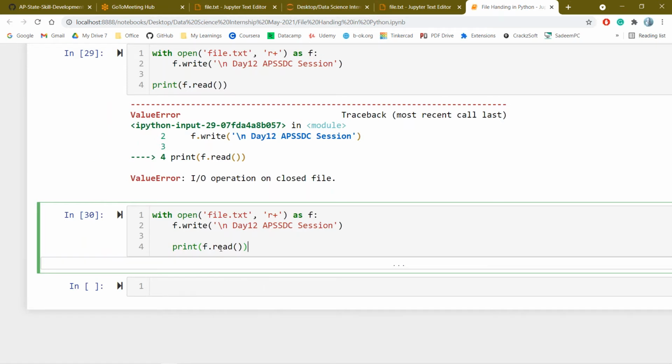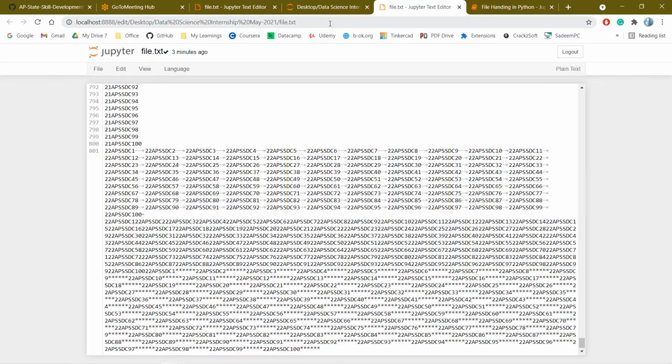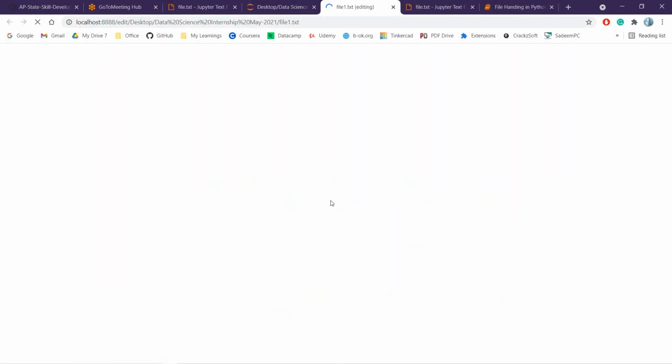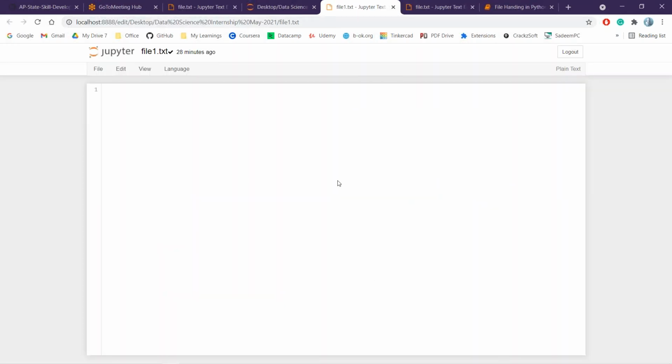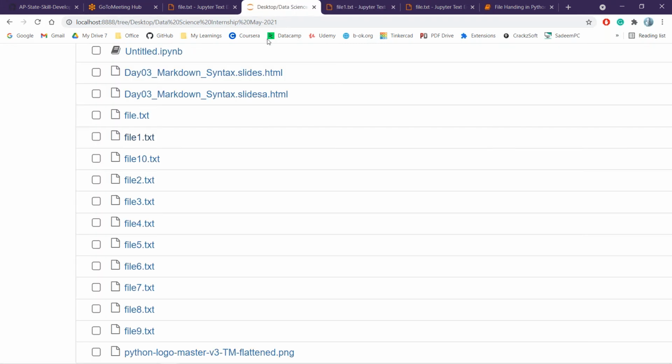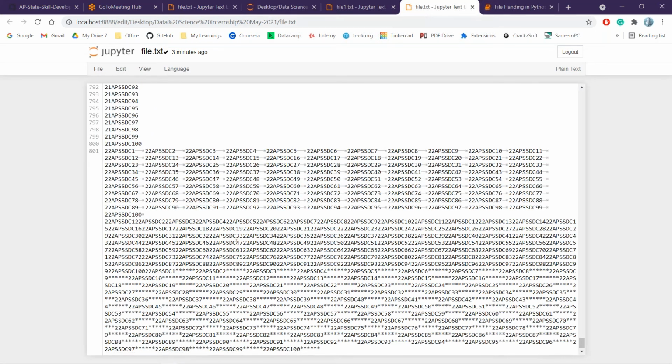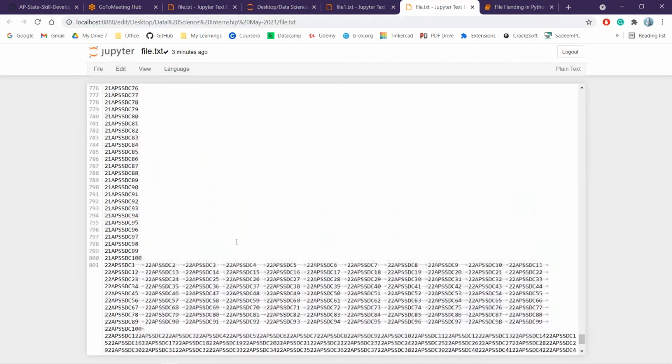Here I'm having one file called file.txt. Previously, using the for loop, I created 10 different files. Those are empty files for now: file1.txt, file2, file3, file4, up to file9. For example, this is the data of the students. There are 10 subjects available, so I need to create the attendance register for 10 different subjects.